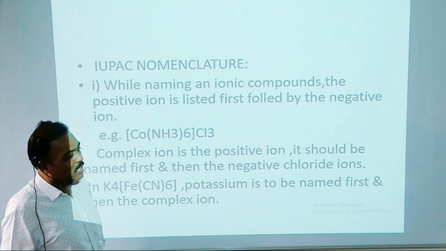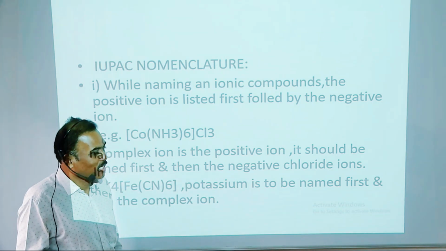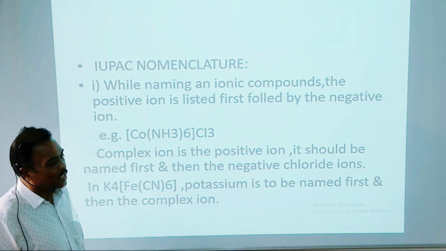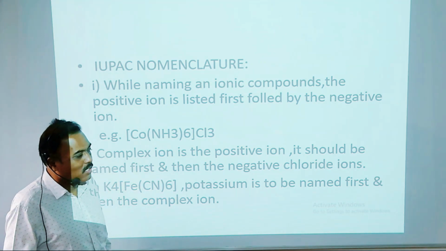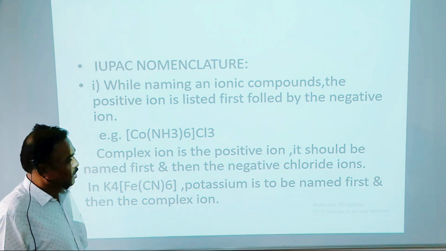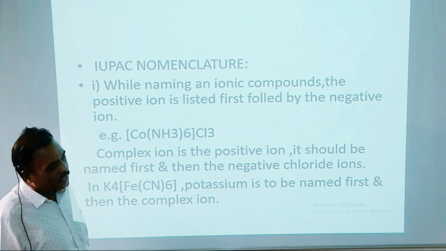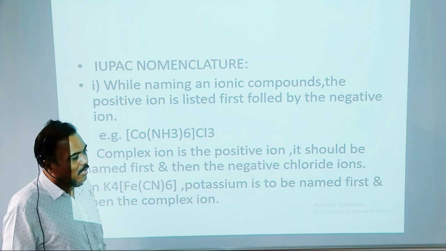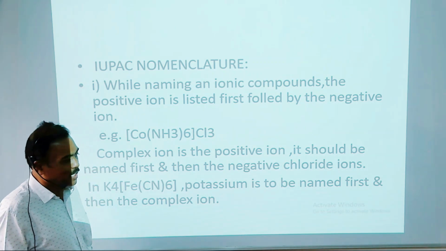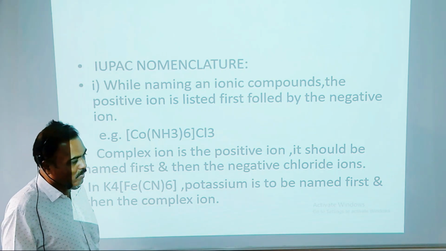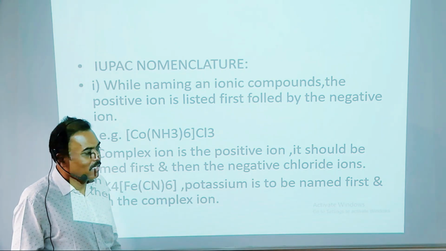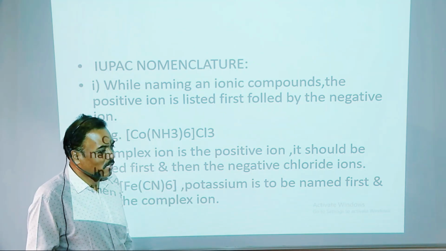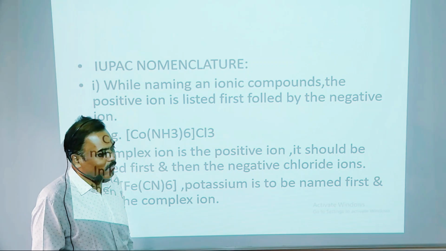Then we see IUPAC nomenclature, that means how a coordination compound is named using IUPAC. There are some important rules. The first rule is that while naming an ionic compound, the positive ion is named first, followed by the negative ion.